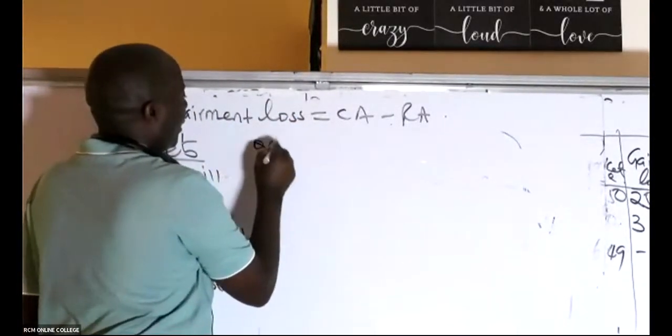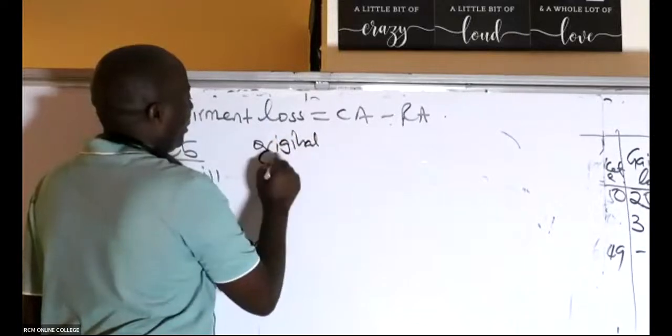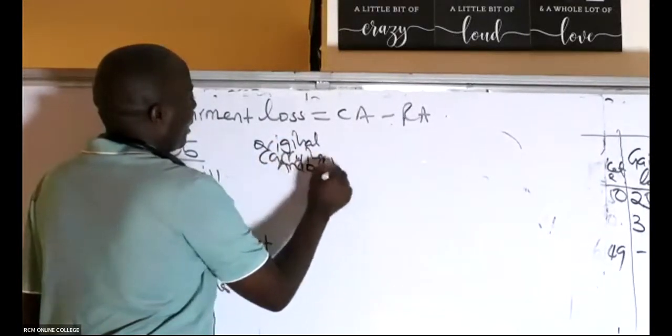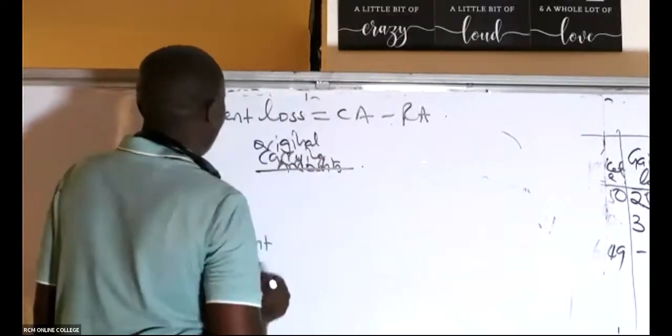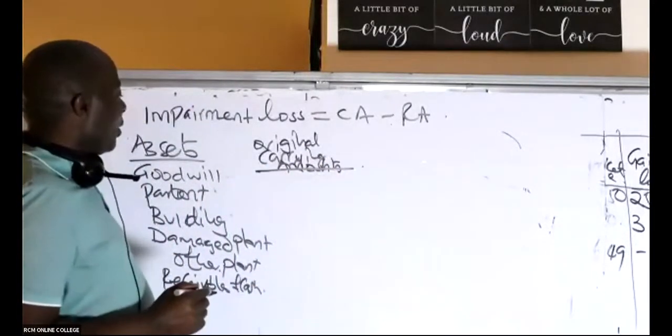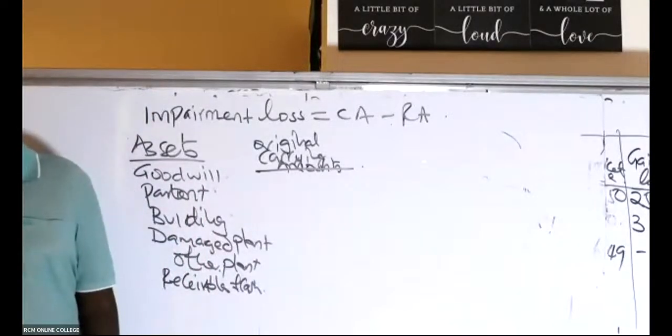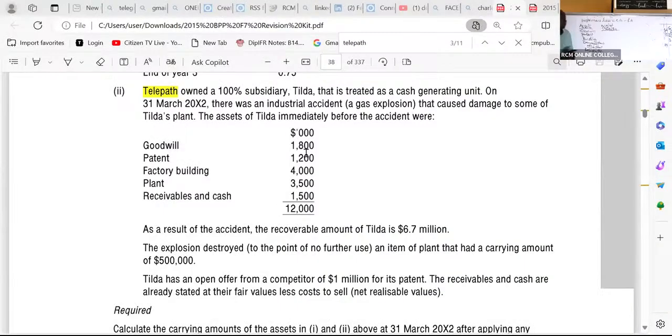So we have here original carrying amounts. Original carrying amounts. So goodwill, original carrying amount, are you able to see the figure? In this case here, goodwill, are we able to see the figure here, 1,800? Patent, I can see a figure of 1,200. And then building, I can see a figure of factory building 4,000.